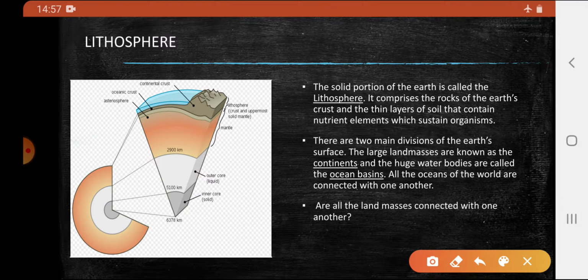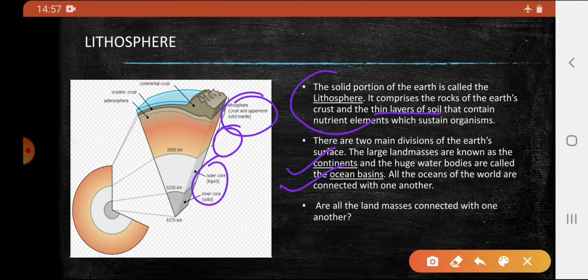The internal structure of Earth has three main layers: core, mantle, and crust. The rocky part of Earth is known as crust. Along with this, thin layers of soil is known as lithosphere. There are two main divisions of Earth's surface: large land masses known as continents, and huge water bodies known as ocean basins.